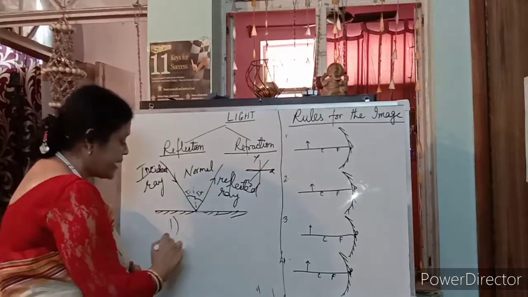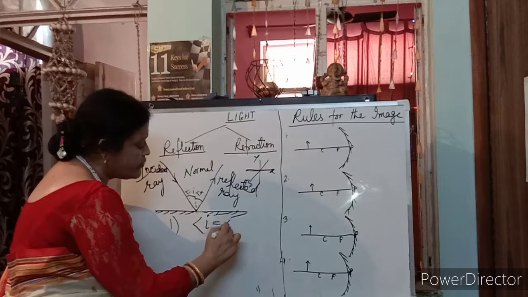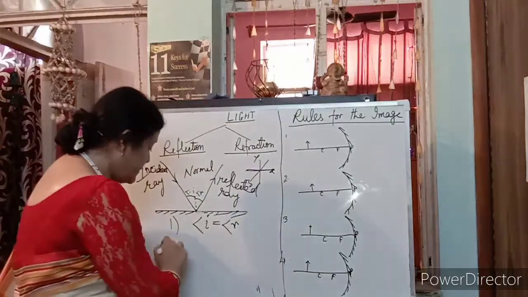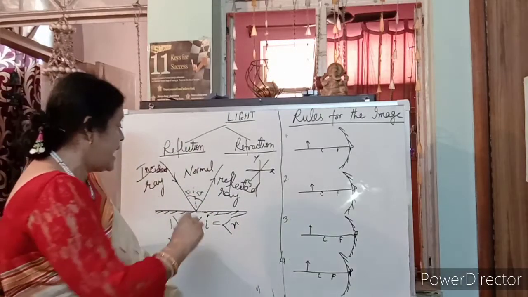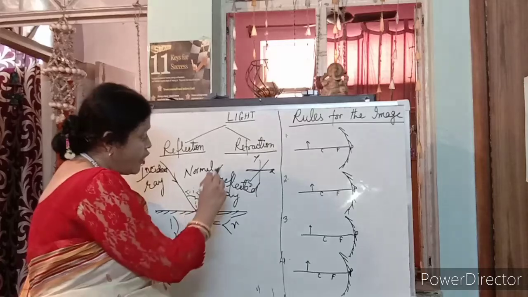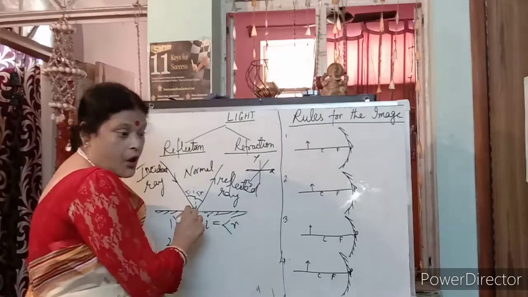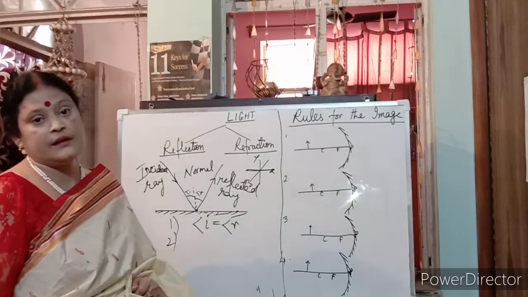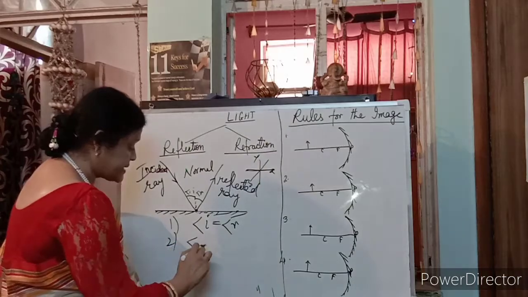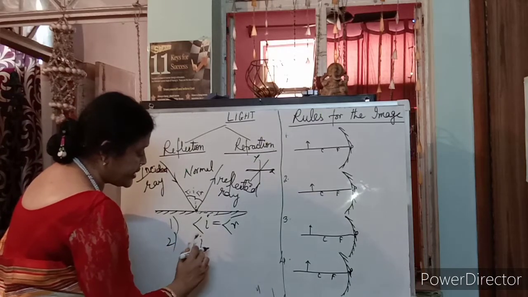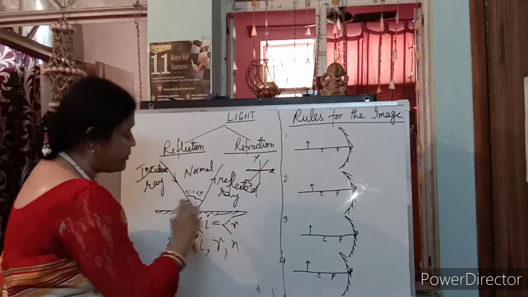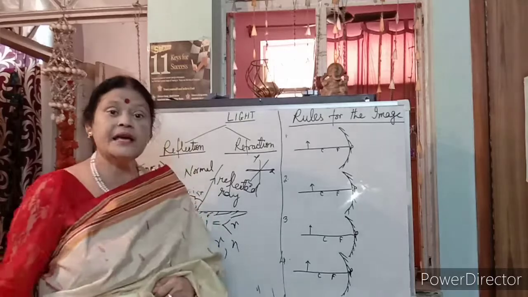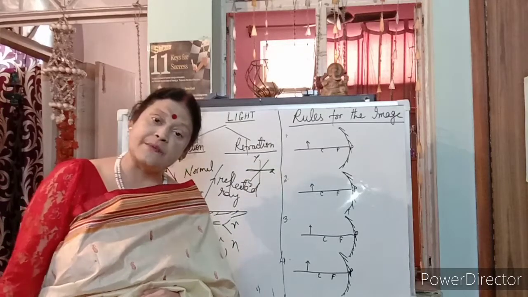What is the first law? The angle of incidence is always equal to the angle of reflection. Yes, students. And the second law says the incident ray, the normal, and the reflected ray all lie on the same plane. This is the plane. Lie means they are all falling at one point, at the point of incidence, on the same plane.